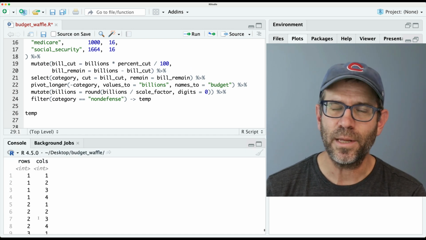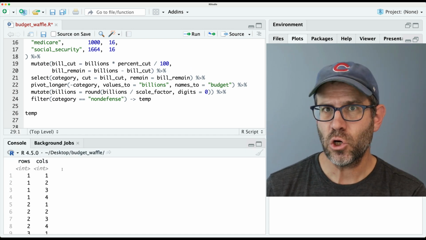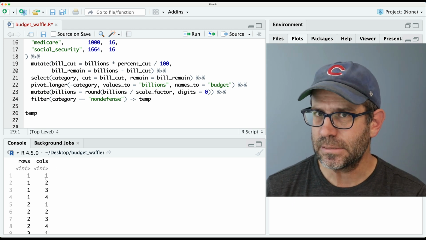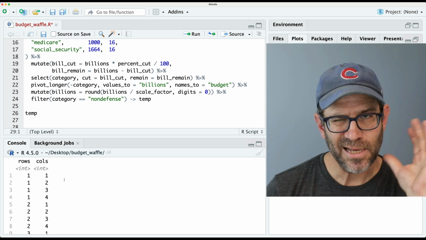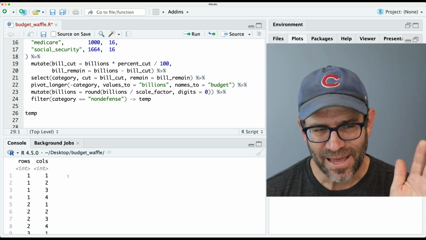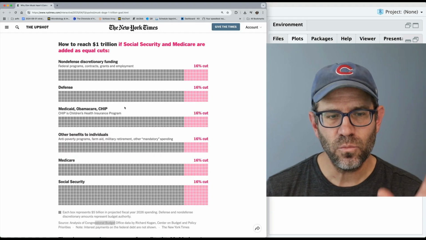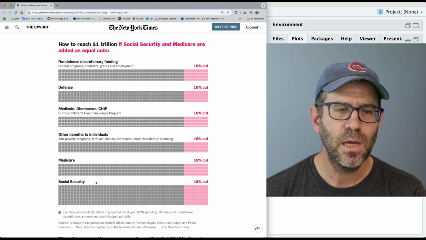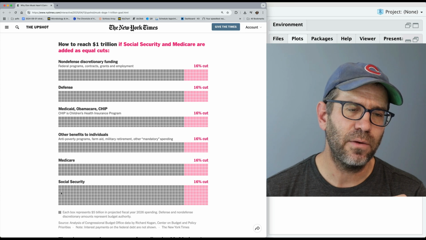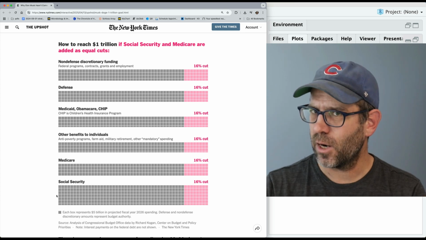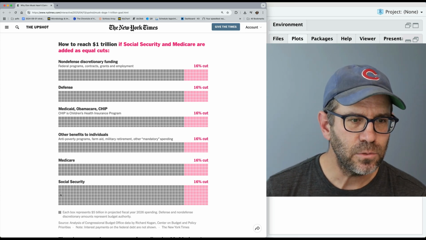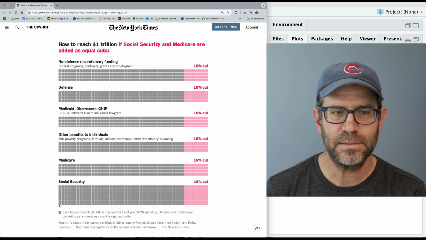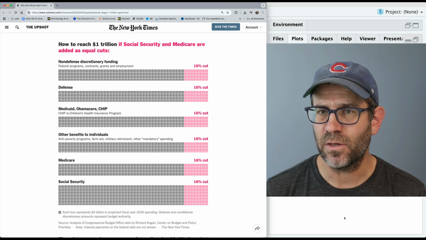Now with these coordinates, I could then create a third column, which would be the category that's going to go into each of those cells of the waffle, right? So that's kind of the general idea. And if that doesn't make sense, hang on, it will eventually. So again, the original plot had 50 columns wide and a variable number of rows. I'm going to change it to have a fixed number of rows and a variable number of columns. And so the Social Security is the biggest chunk, and it's got 3, 4, 5, 6 and a smidge. So we'll say 7 rows.